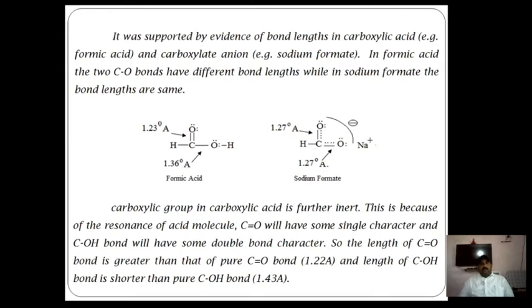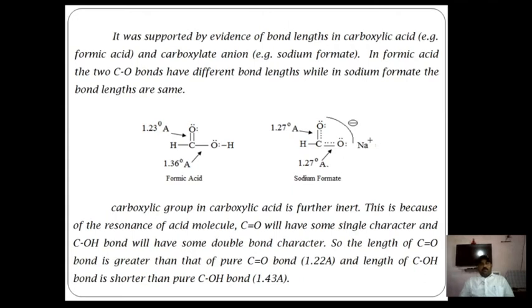That means replacing the hydrogen atom of the carboxylic acid by sodium forms sodium formate. In formic acid, 2 carbon-oxygen bonds are present here. In the case of sodium formate also, these are the same.